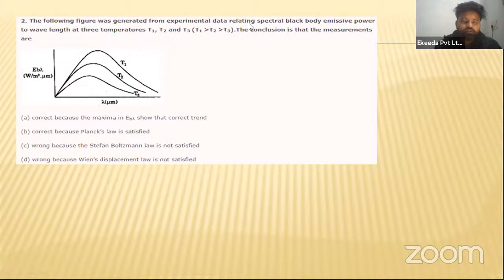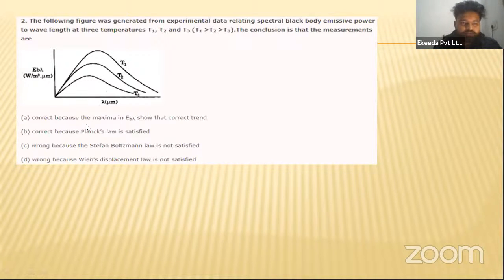You have to tell the conclusion: the measurements are... So he is asking the conclusion of that particular graph. Option A says correct because the maxima in E_b lambda show the correct trend. So these graphs are showing the correct trend. Option B, correct because Planck's law is satisfied. They are asking which law will be satisfied by this particular graph.